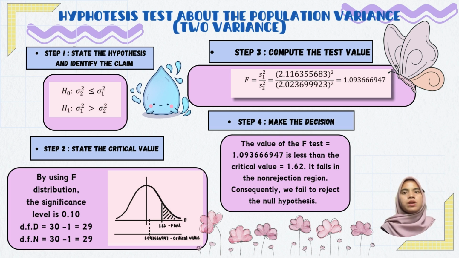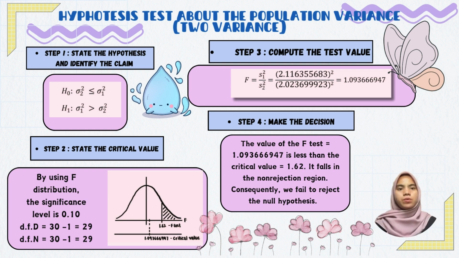For step 2, we state the critical value. Since our sample is a large sample, which is greater than or equal to 30, we will use the F test. By using the F distribution table with the significance level alpha of 0.1, and the degrees of freedom for the denominator and numerator of 29, the value that we get on the F distribution table is 1.62. We do not have to divide alpha by 2 because this is a one-tailed test.